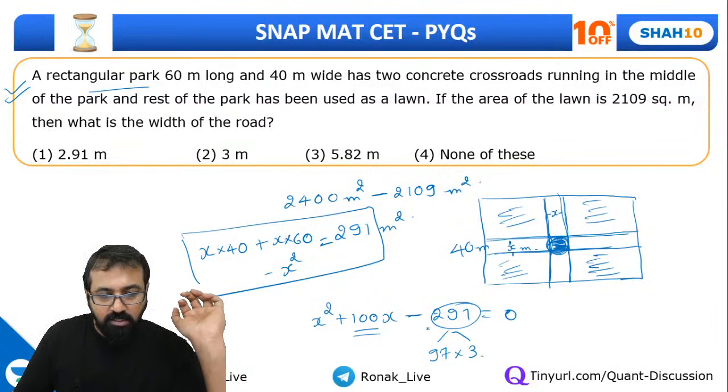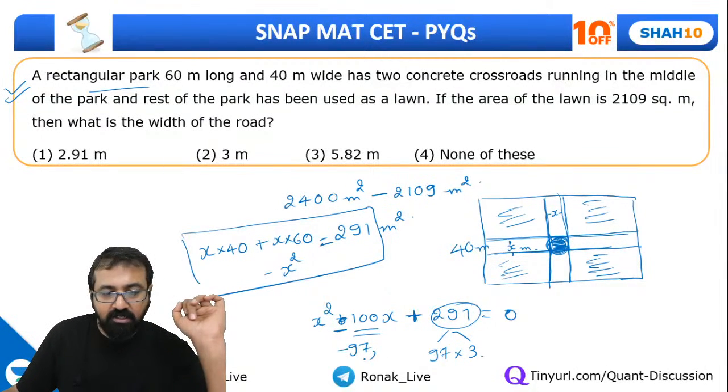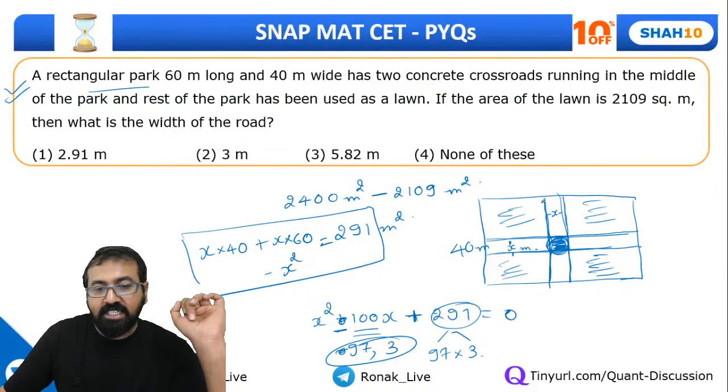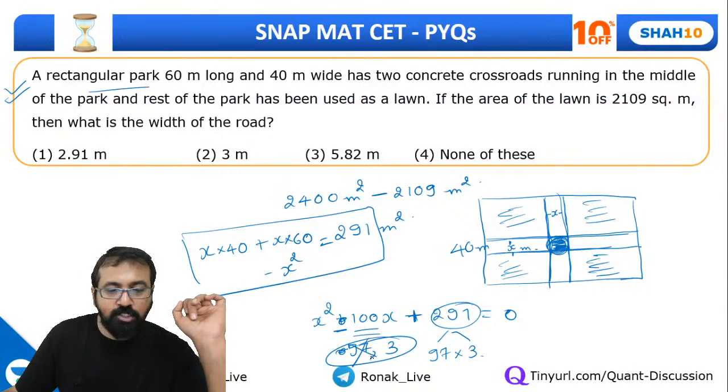Sorry guys, there is a problem here. Please understand. If I solve this thing now, this will be a negative sign and this will be a positive sign. So my factors will be 97 and 3, and my roots will be 97 and 3. Of course, 97 can't be the length, so we can exclude that part.